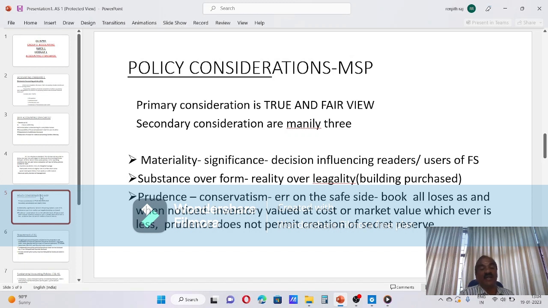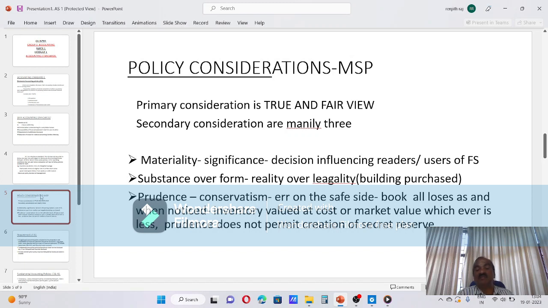Then prudence, the last P in MSP. Prudence is nothing but conservatism. That is, err on the safe side. Accounting principle says that if any loss is suspected, that must be booked. But if any profit is suspected, or there is only a remote chance that there may be a profit, you needn't book it.